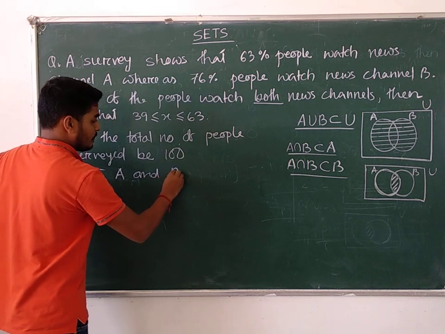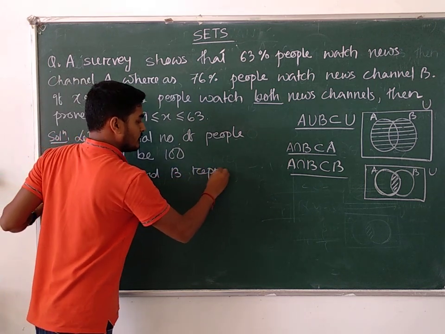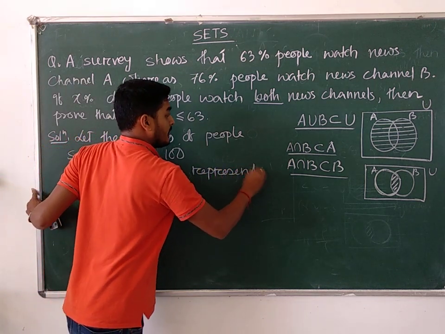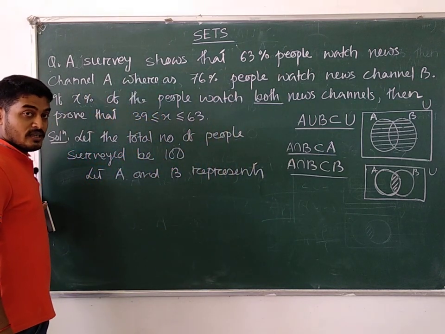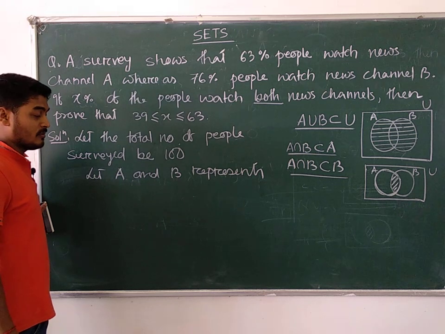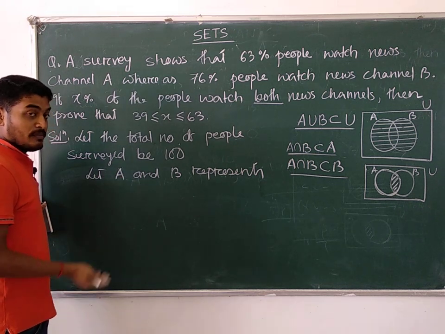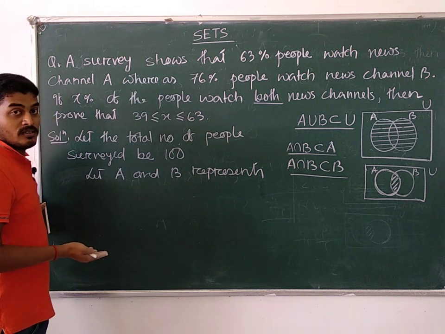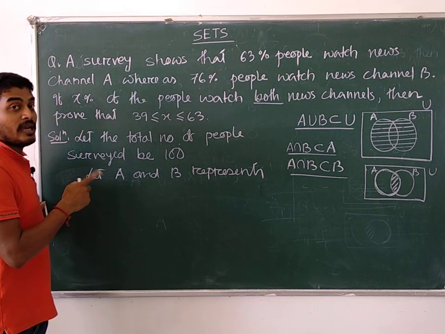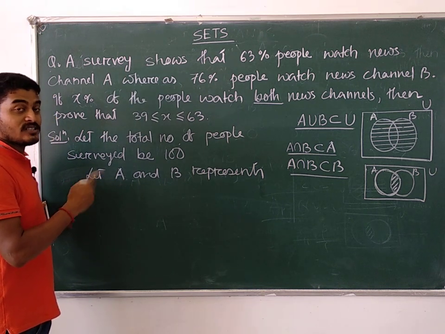Let A and B represent the sets. Here the sets A and B are represented in the given question, so there is no need to mention them, but you can mention them also. If in general they are not mentioned, you have to mention the sets, A and B, C and D, X, Y, whatever they may be.